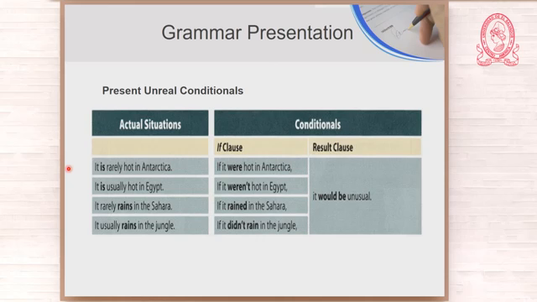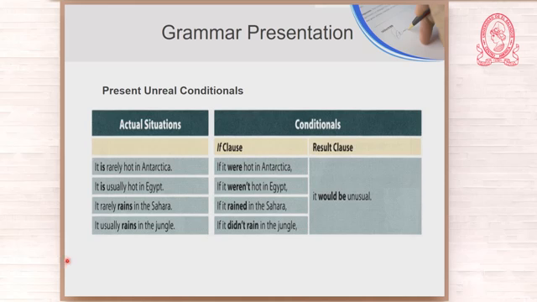If it were hot in Antarctica, it would be unusual. It is usually hot in Egypt. If it weren't hot in Egypt, it would be unusual. Here we have the simple past tense, and here we have would plus the simple form.